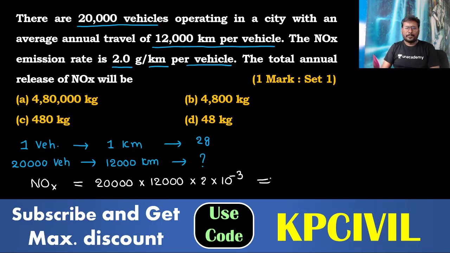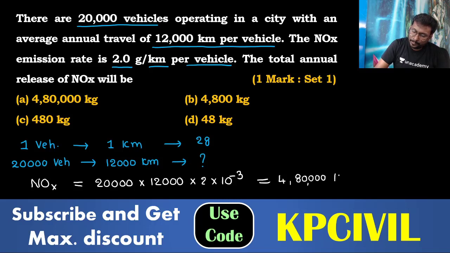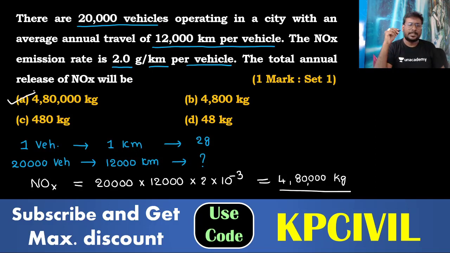Conversion of gram to kg, just multiplication, you will get the answer. 4,80,000 kg. Option A is the answer. If you know multiplication, question is over. After reading this, we feel what is NOx, how can we calculate? Nothing, it is just multiplication here.